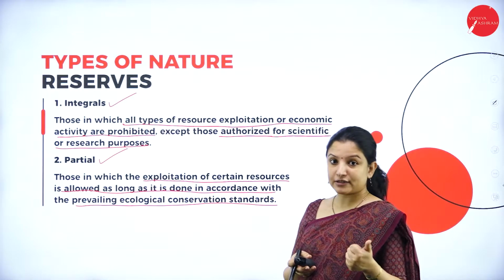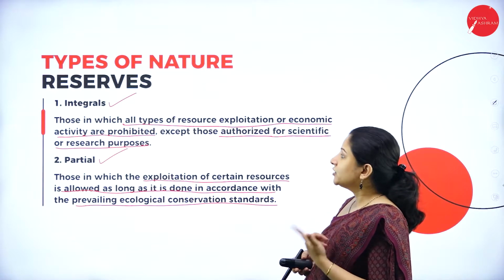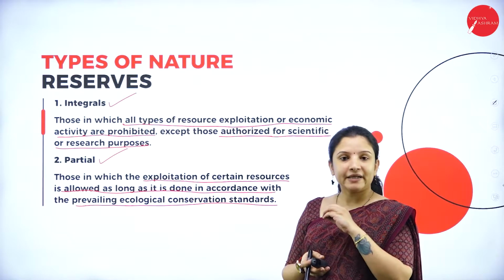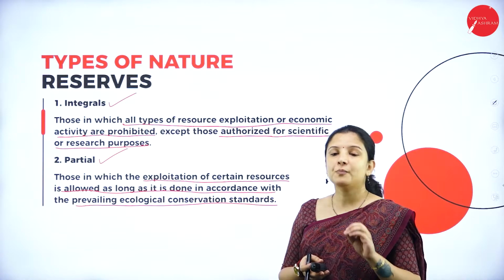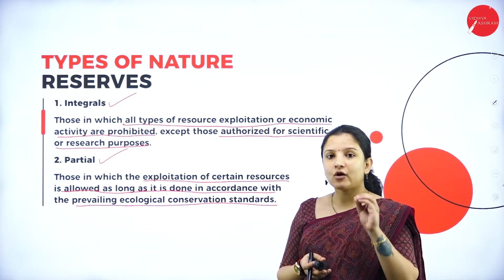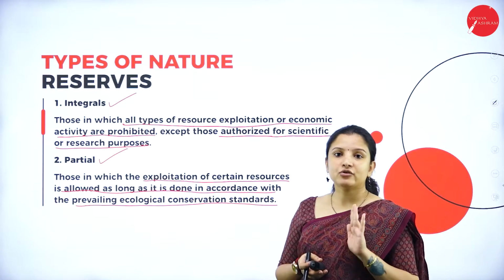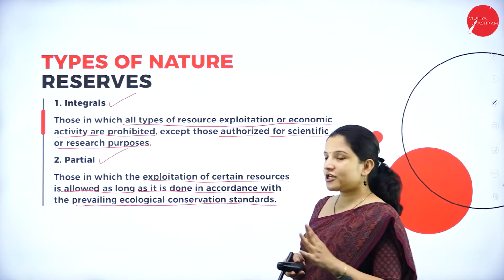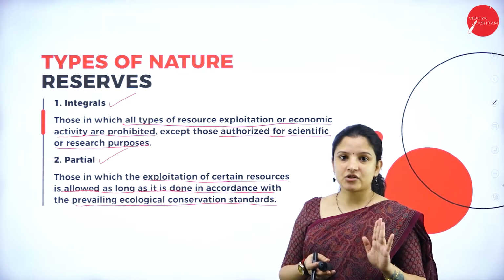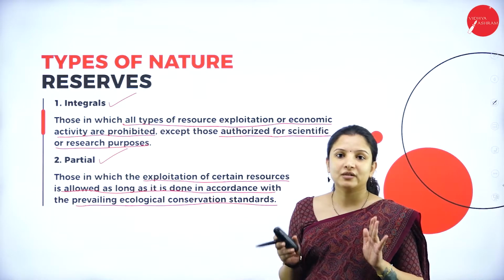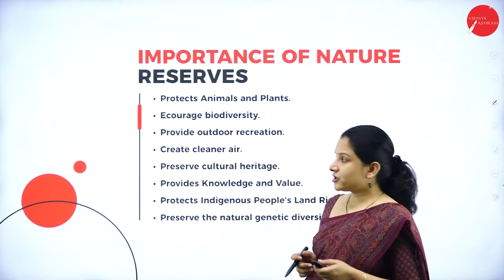So now you have understood the difference between integral nature reserve and partial nature reserve, right? Integral nature reserve means complete exploitation and usage of the nature reserve is completely prohibited. No public is allowed there. Only authorities who are doing research and study purpose can enter into that particular area. In partial, a little bit of activities can occur in these particular nature reserves, that too within the boundary or the limits of the rules and the regulations. So this is about the types of nature reserve.